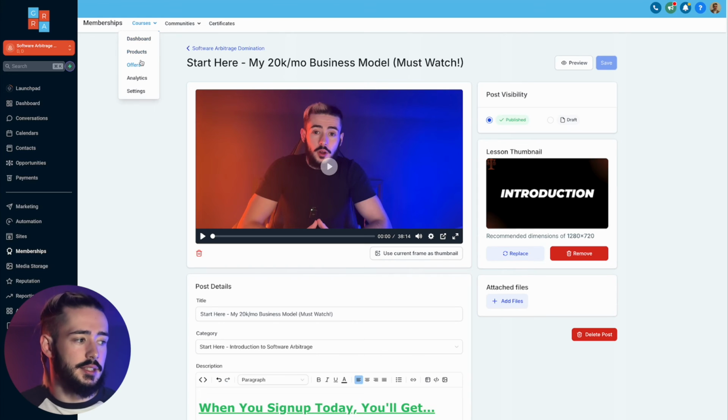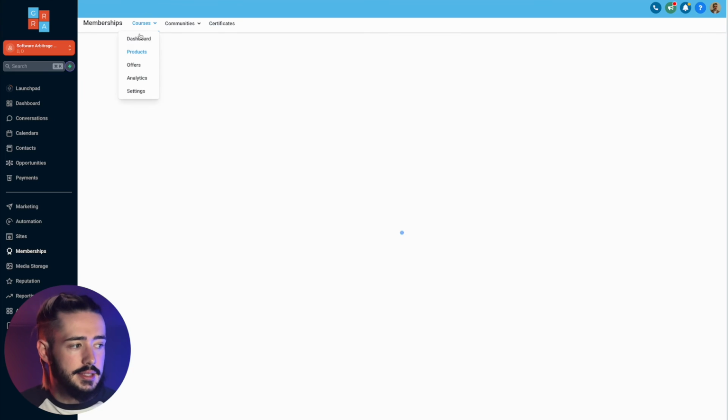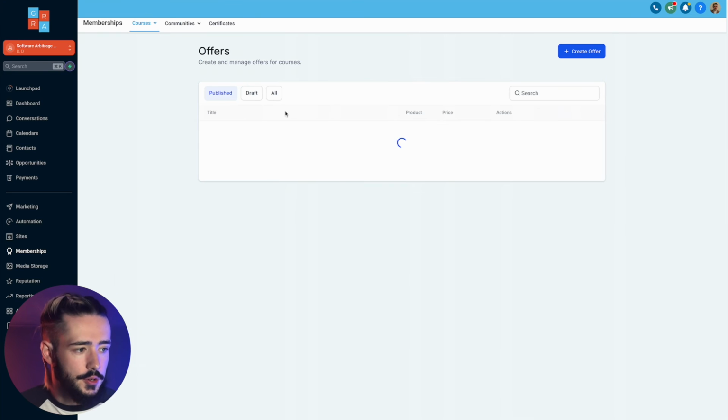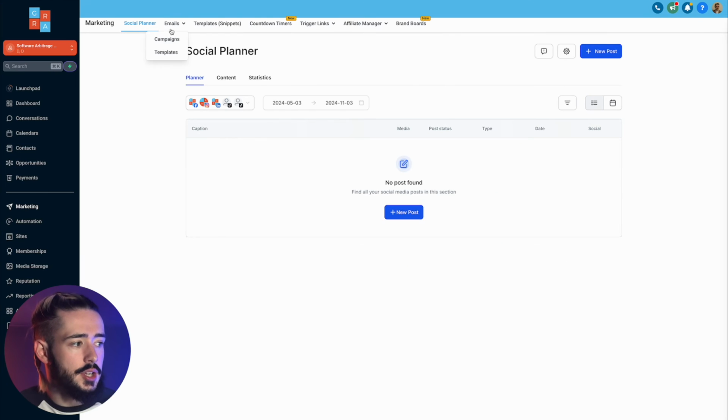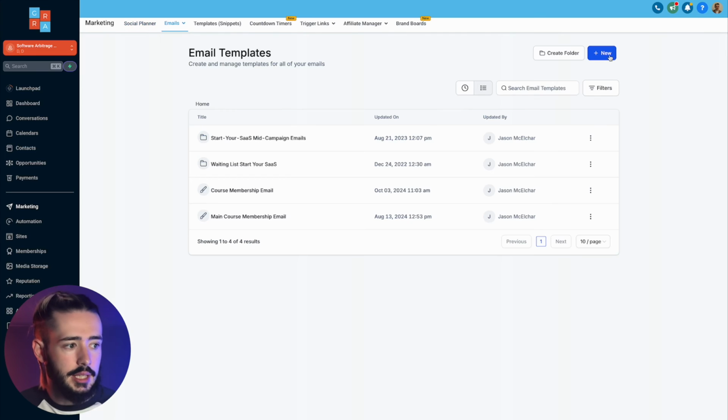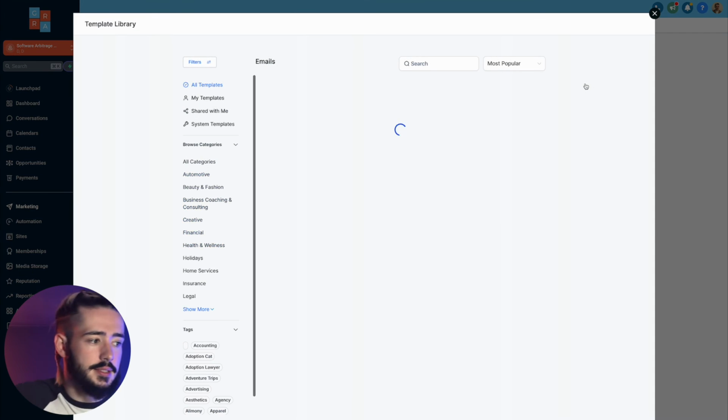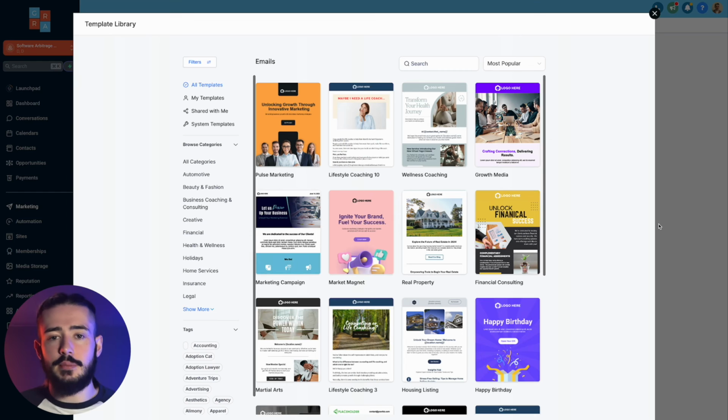So in terms of actually how we can give people access to this, once we've made the product, inside of products here, we go then down to offers. We then want to create an offer, and if it's a free course you're giving out, you create an offer, choose the fact that it's a free course. To then give people access to this, we want to head over to marketing on the left hand side, hover over emails, go to templates, click on new template, email marketing templates, and we can search for whatever email template right here that we want to send out to people that will include their email and their password, the actual login details to the course itself.